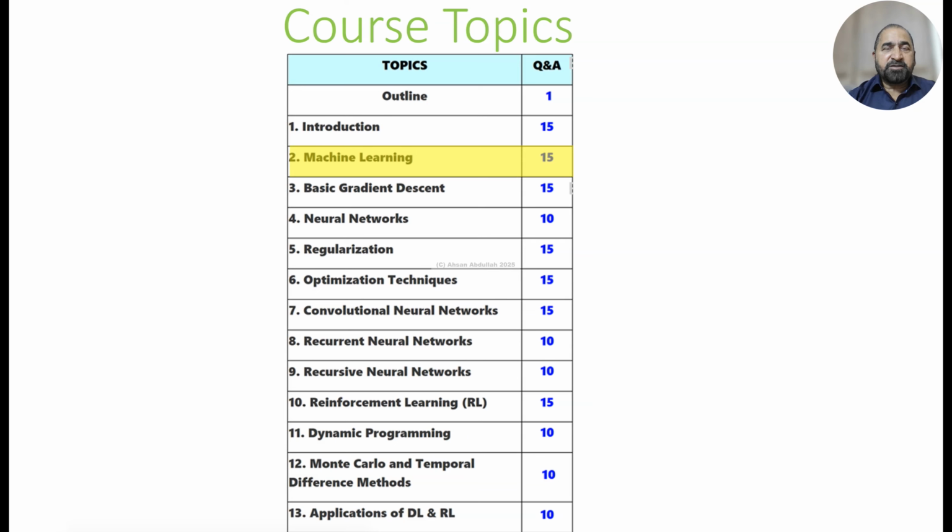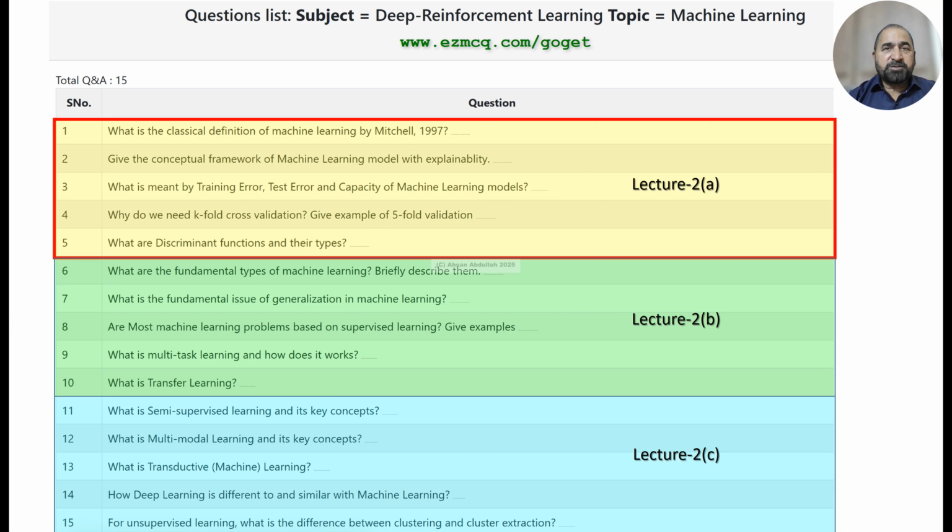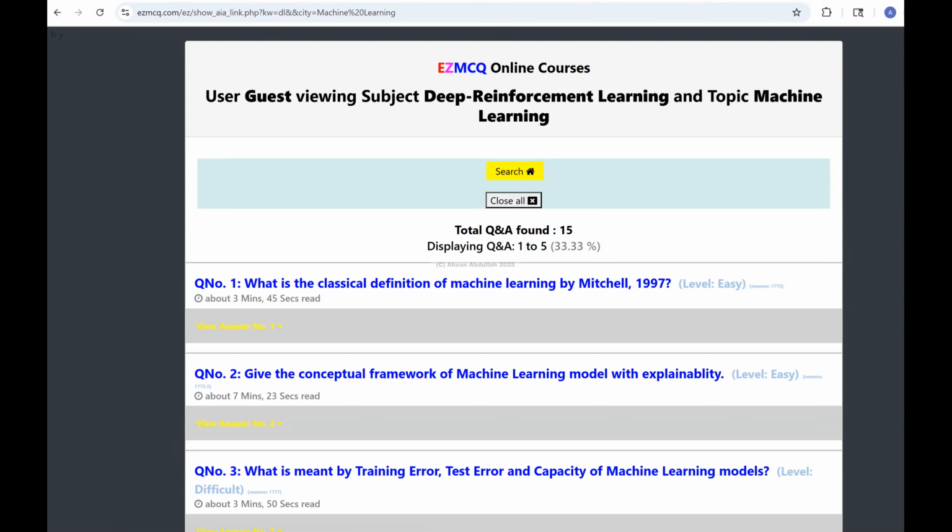So this is the topic which we are covering, and the topic is machine learning. This topic is further divided into 15 questions and answers, and these 15 questions and answers are basically concepts. The concepts in yellow color are covered in this video, which is 2A. So we are at lecture 2A of machine learning for the deep and reinforcement learning course.